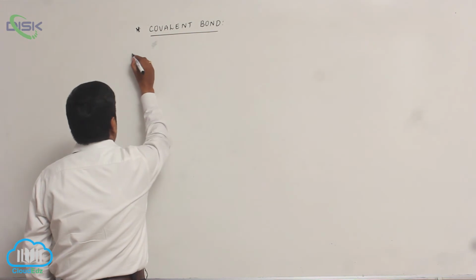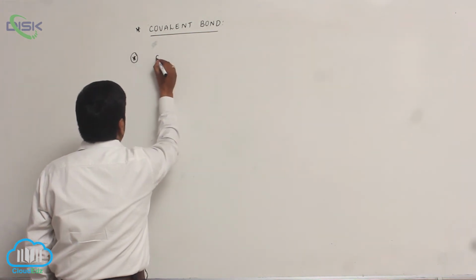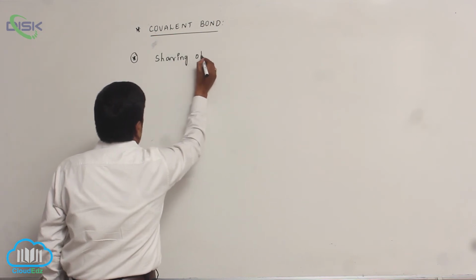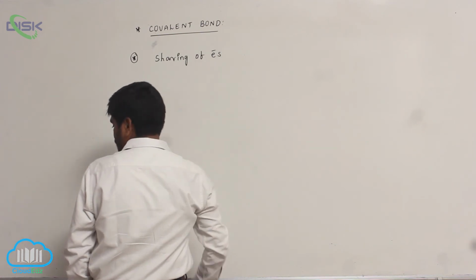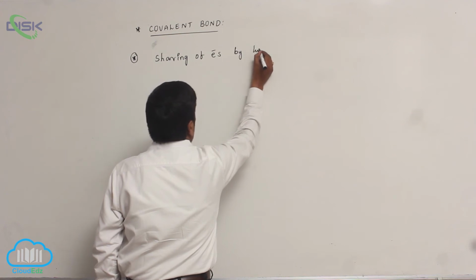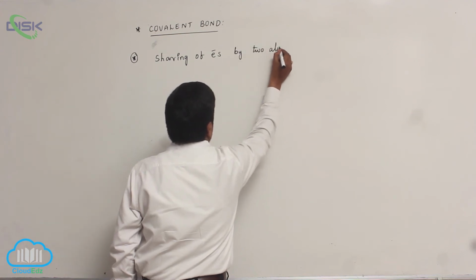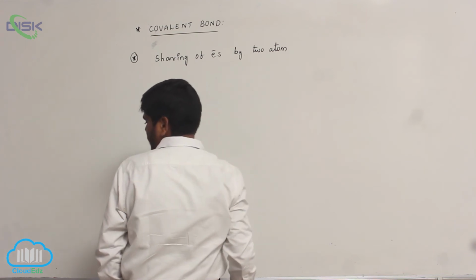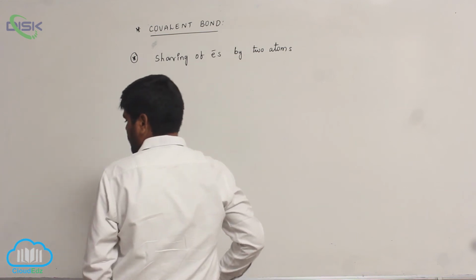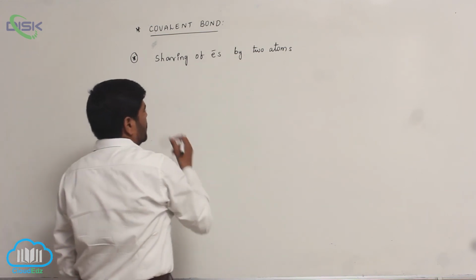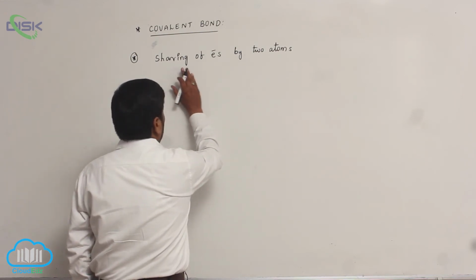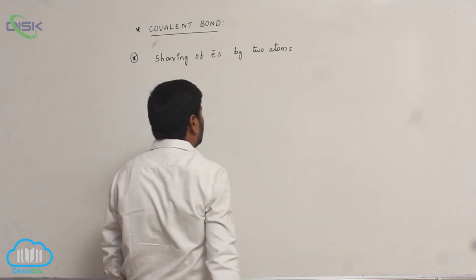Sharing of electrons by two atoms is known as covalent bond, or mutual sharing of electrons by two atoms.